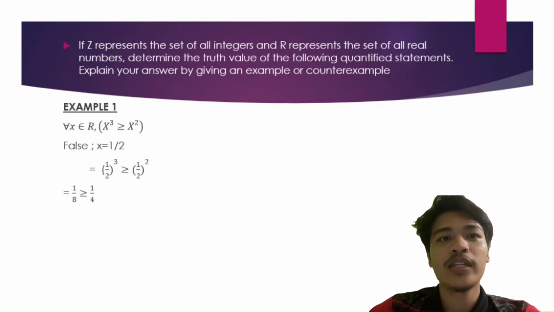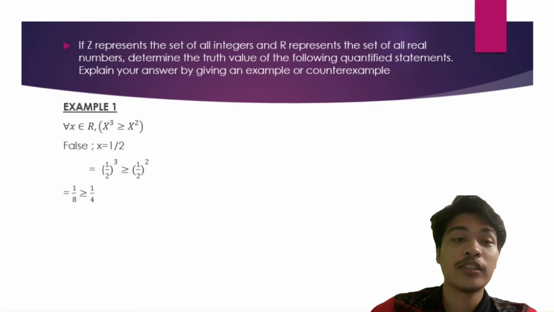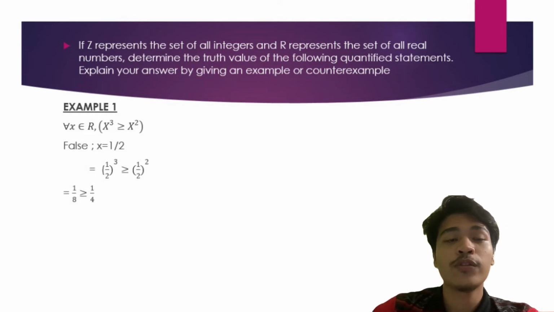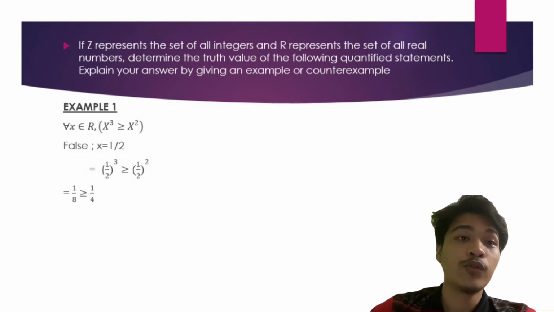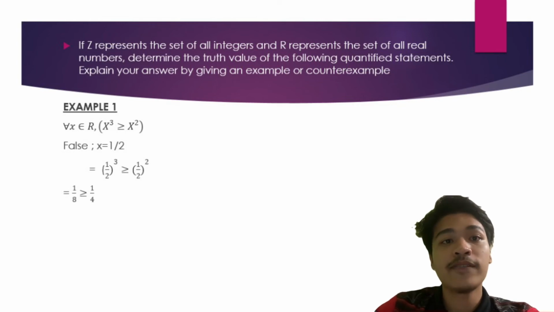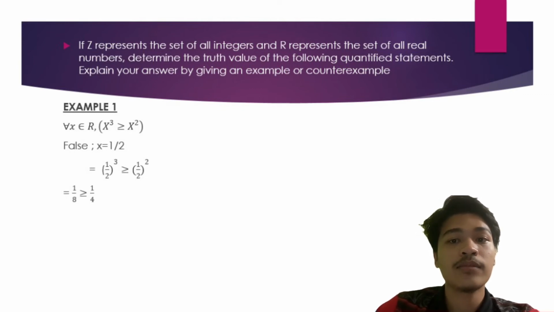Okay, now I will explain further in this chapter, that is the quantifier chapter. We can look at the question, because we will understand more if we do more questions. In this question, it states that Z represents the set of all integers and R represents the set of all real numbers. Determine the truth value of the following quantified statement. Explain your answer by giving an example or counterexample. Okay, let's do this question.